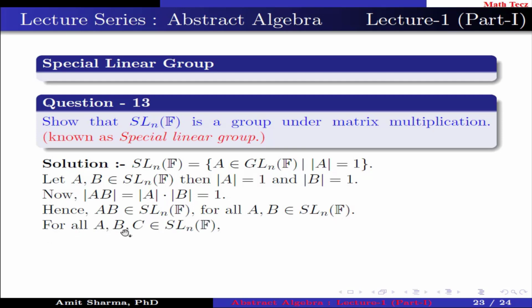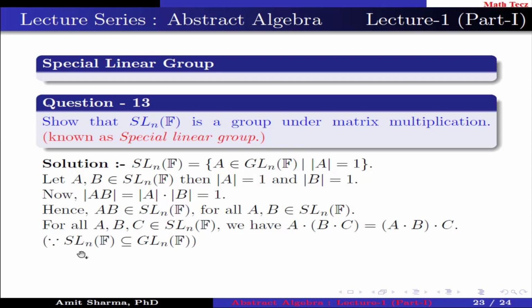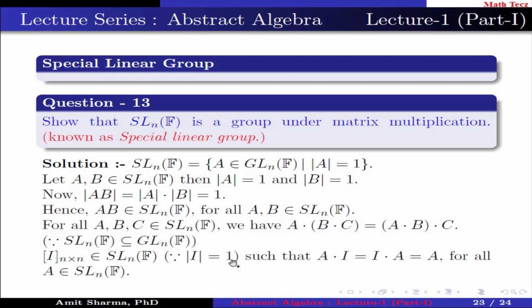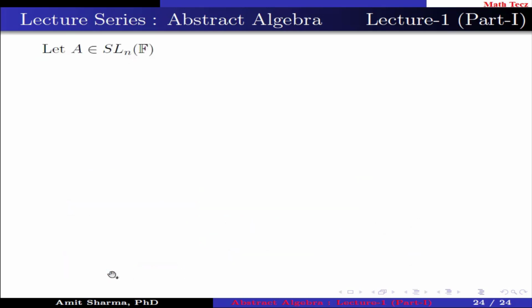For all A, B, C belongs to SLnF, we have (A into B) into C equal to A into (B into C) because SLnF is a subset of GLnF. The identity matrix also belongs to SLnF because the determinant of I is 1 such that A into I equal to I into A equal to A for all A belongs to SLnF.